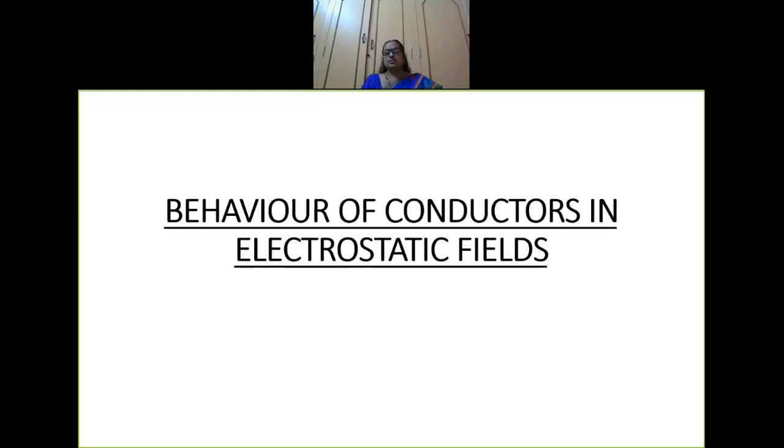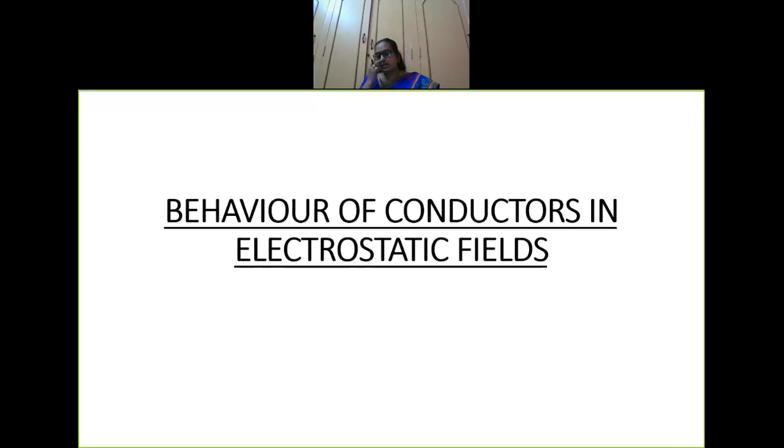So, what are conductors? Conductors are those substances which allow the movement of electric charges through them when in an external electric field, when the charges are allowed to move freely. Those substances are called conductors.